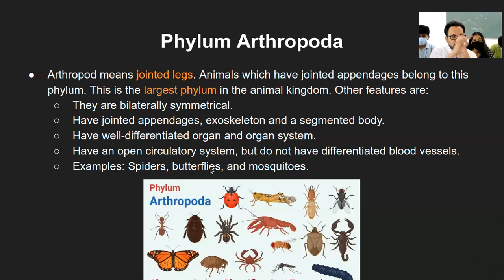The blood flows through the blood vessels and through the heart again and again. In these organisms, the blood flows through the open body cavities, and that is what an open circulatory system is. And they obviously do not have differentiated blood vessels. Examples are spider, butterflies, mosquitoes, and so on. So all these examples are from the phylum Arthropoda.